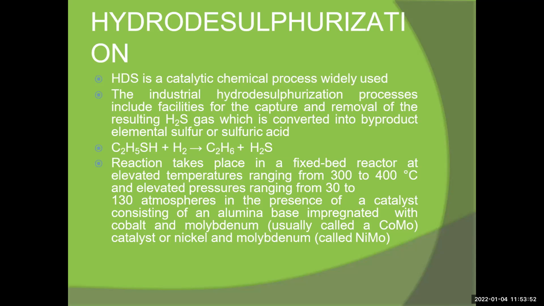This type of reaction takes place in fixed bed reactors at elevated temperatures ranging from 300 to 400 degrees Celsius and elevated pressure ranging from 30 to 130 atmospheres, in the presence of a catalyst consisting of an alumina base impregnated with cobalt and molybdenum, called CoMo, or nickel and molybdenum, called NiMo.